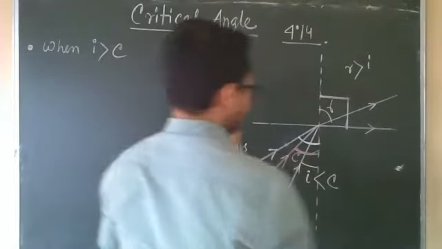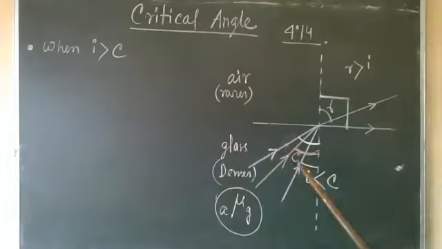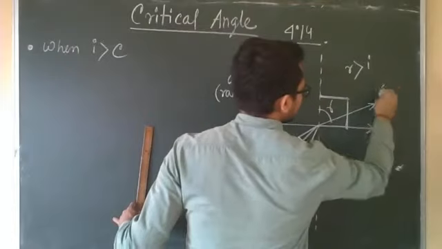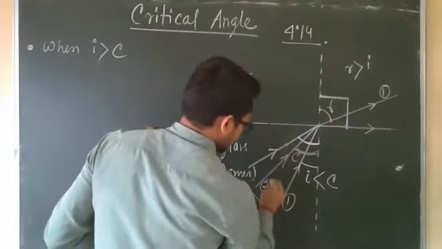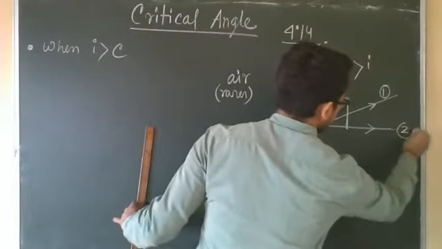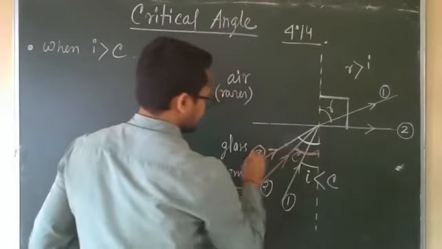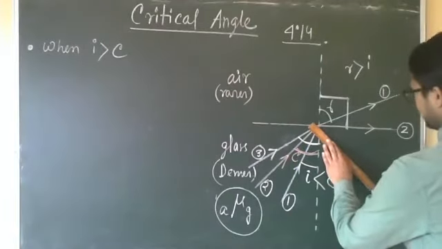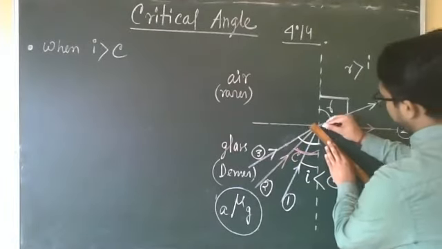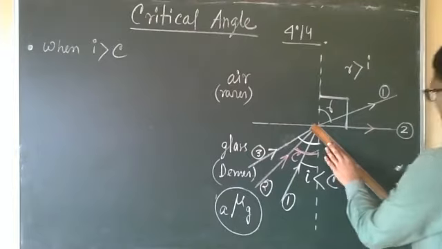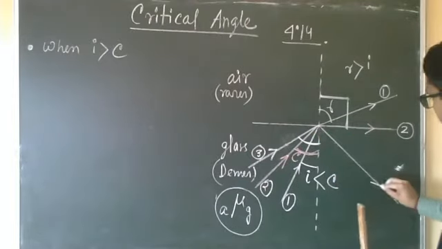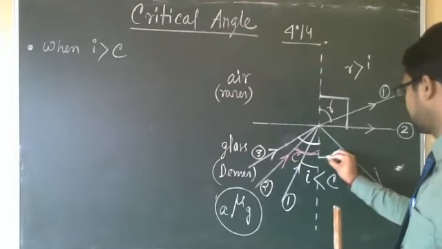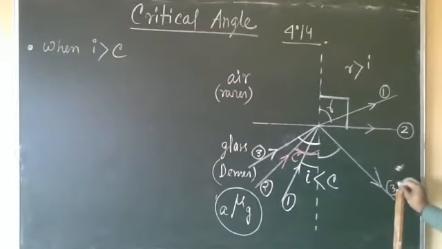Then this is the first ray, going here. This is the second ray, going here. And the third ray, for which the angle of incidence is greater than the critical angle, will reflect. It will follow all the laws of reflection. So this is the third ray.